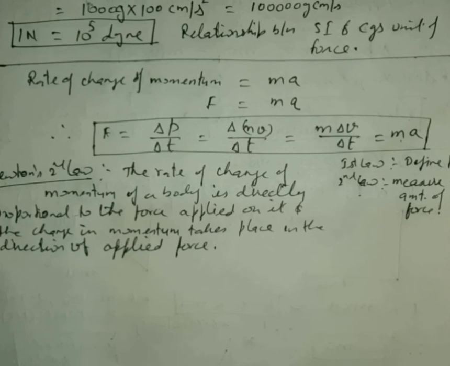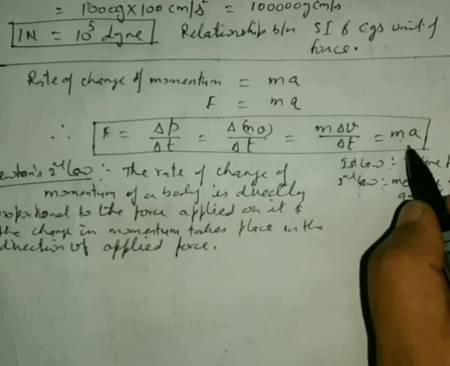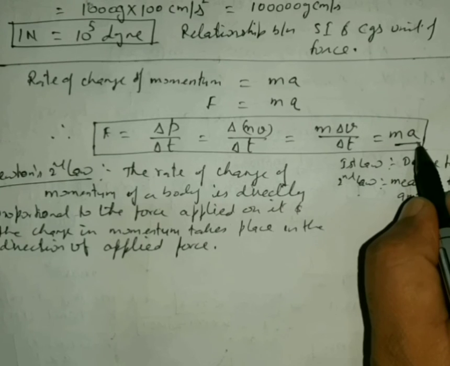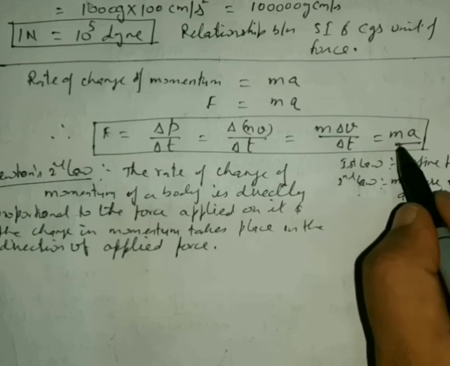Now we have to remember one very important thing: this condition always holds when the mass remains constant.